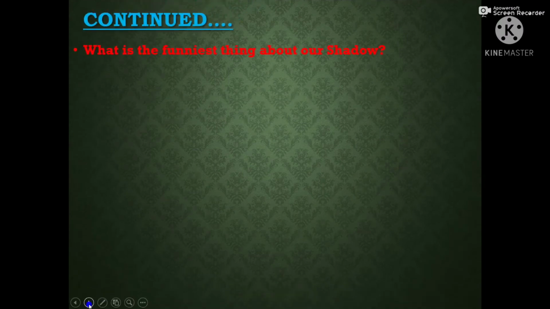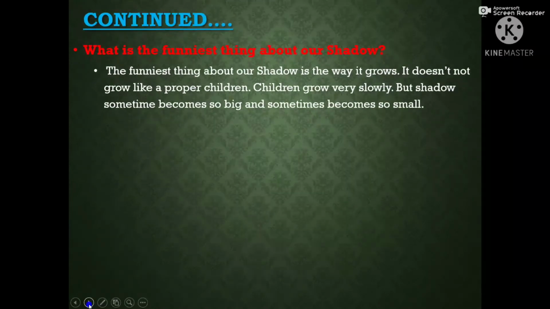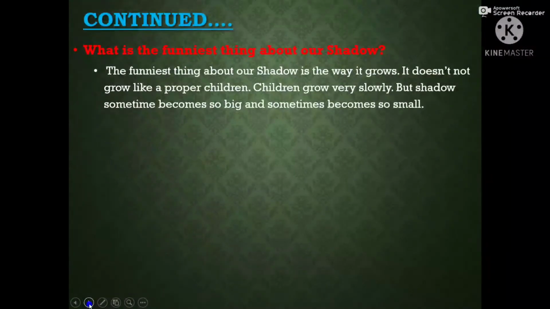Next question. What is the funniest thing about our shadow? Answer. The funniest thing about our shadow is the way it grows. It does not grow like a proper child. Here is a grammatical mistake. It will be child. Sorry, child. It does not grow like a proper child. Children grow very slowly, but shadow sometimes becomes so big and sometimes becomes so small.